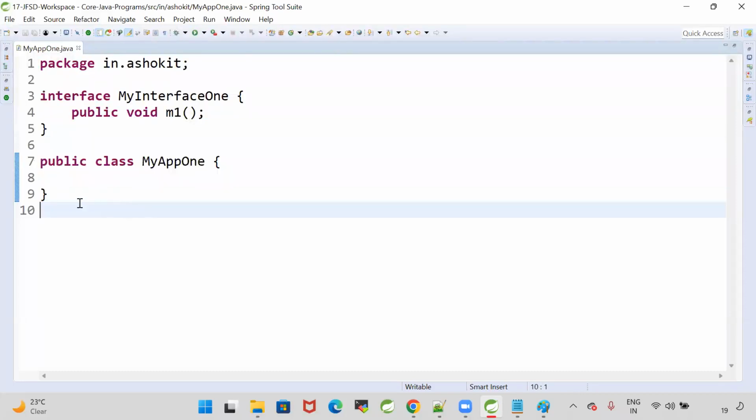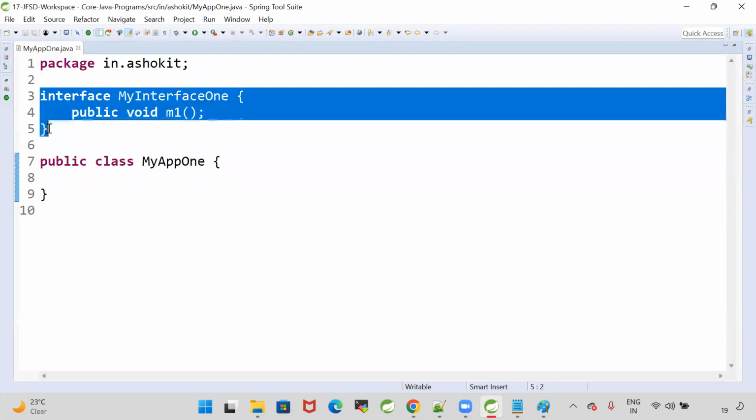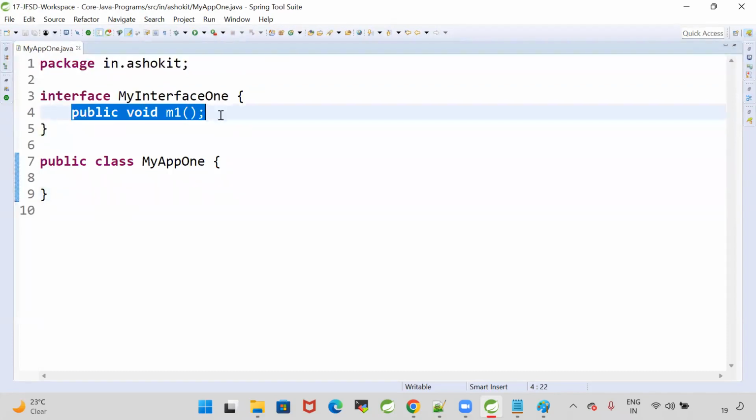I'm taking a class. My class wants to implement this interface, and I want to call the m1 method.